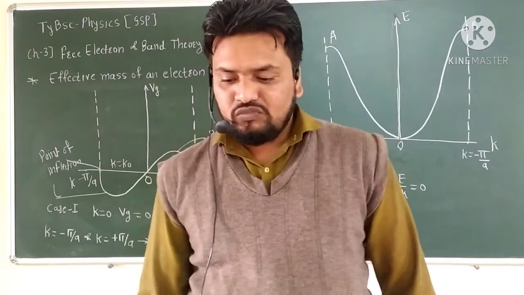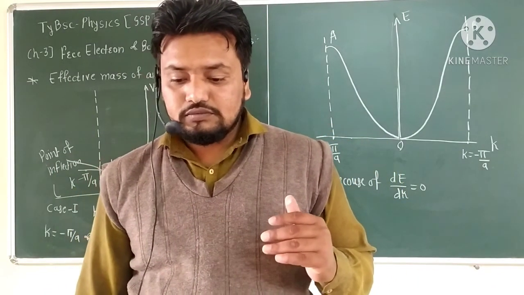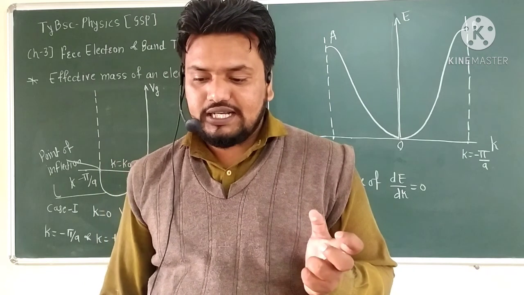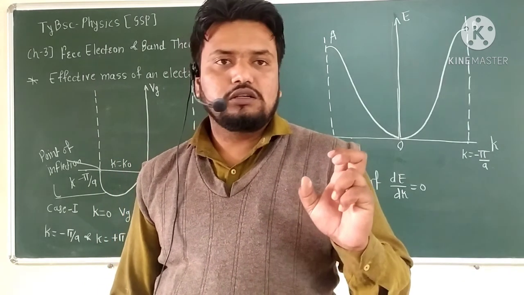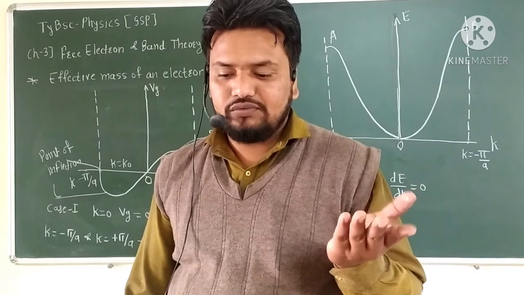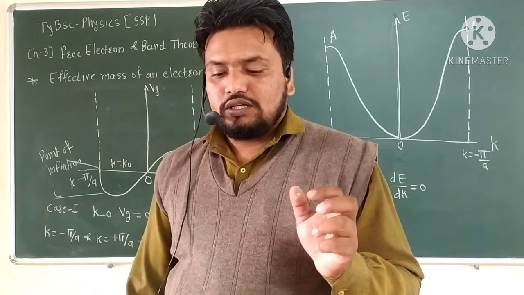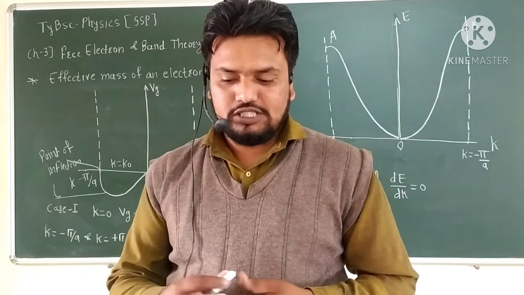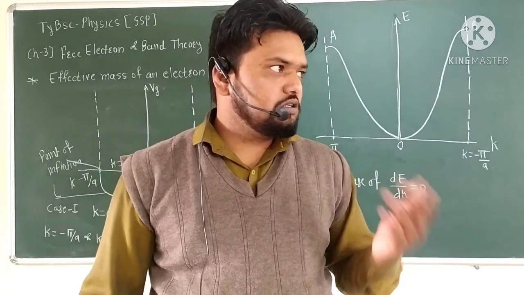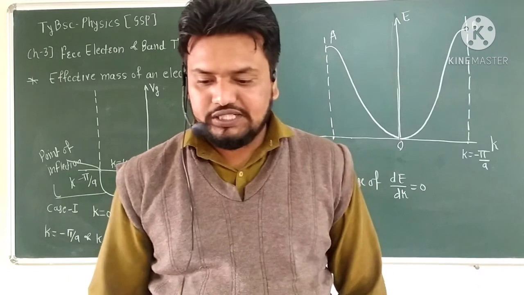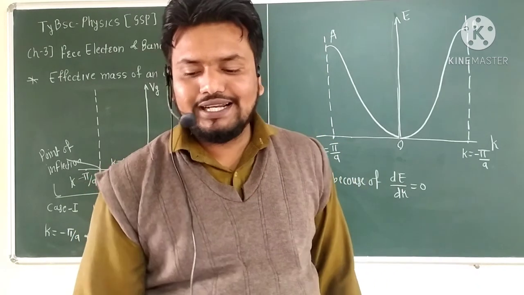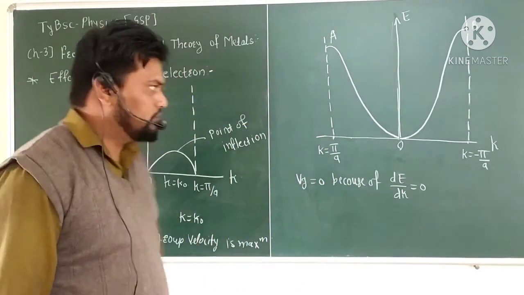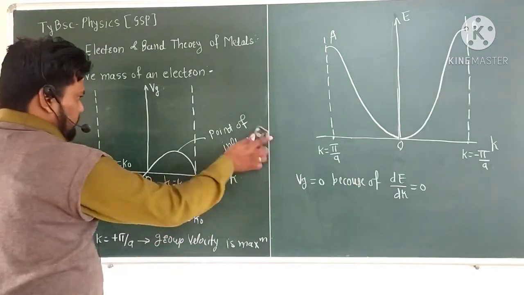Let us now study the effect of the applied field E on the motion of an electron present in the Brillouin zone. So we want to see the effect of the applied electric field E on the motion of the electron.